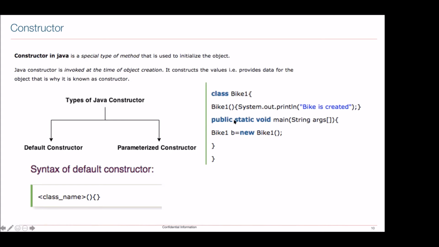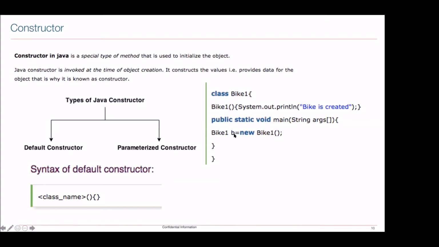So here what we can do, public static void main is fine. When I say Bike b1 equal to new Bike, and suppose this statement, SOP bike is created, is not written, and you run it, you are not going to get any output. But explicitly we have created this constructor with no argument.